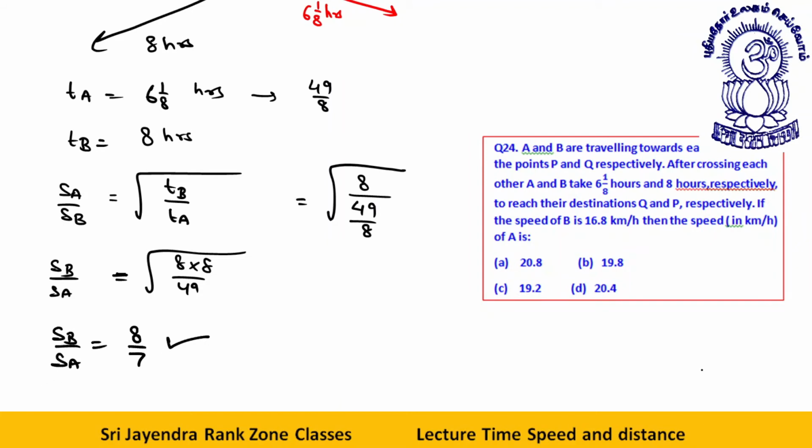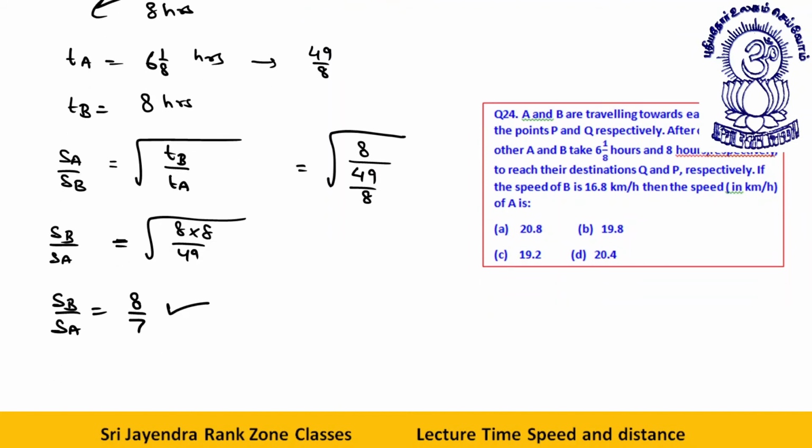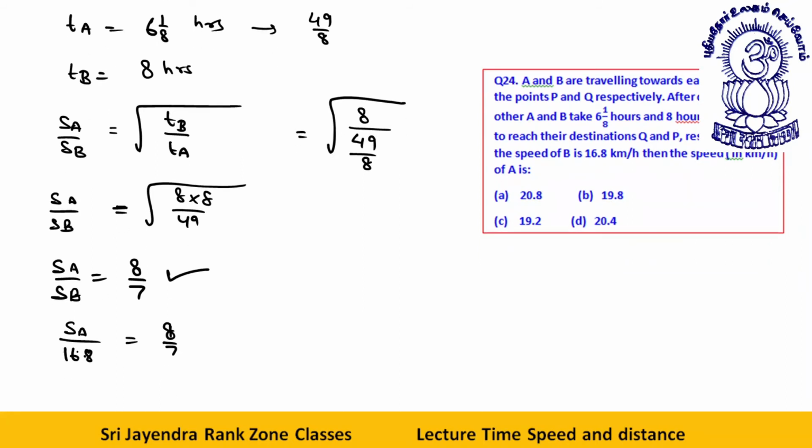Now, we are also told that the speed of B is 16.8. So speed of A by 16.8 is equal to 8 by 7. I know 24 into 7 is 168. So speed of A is 8 into 168 by 7, divided by 10.